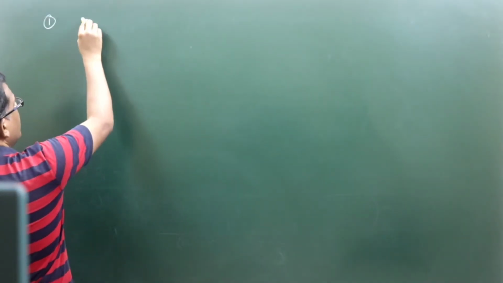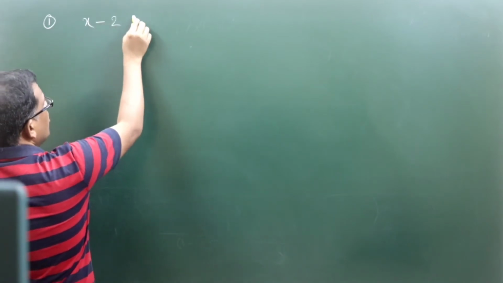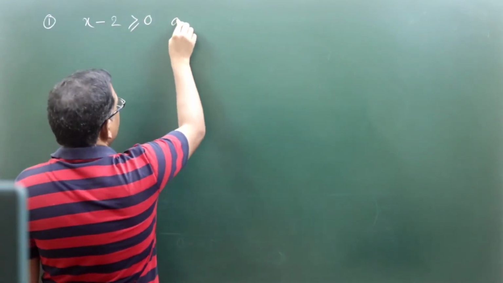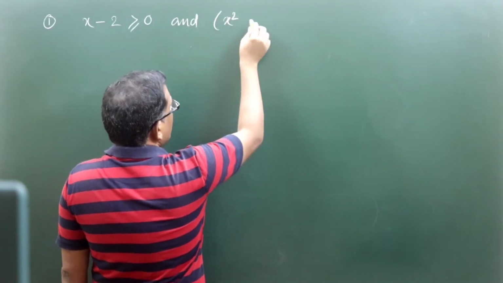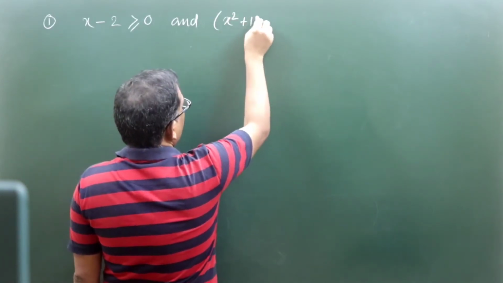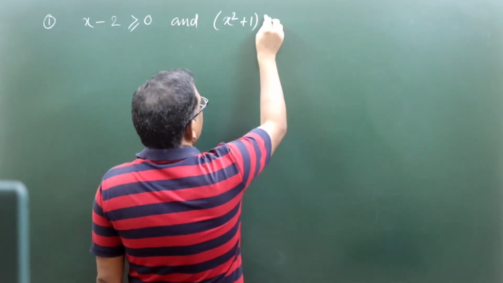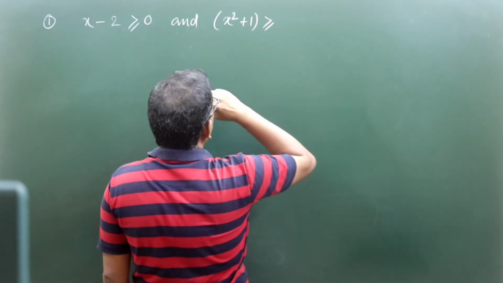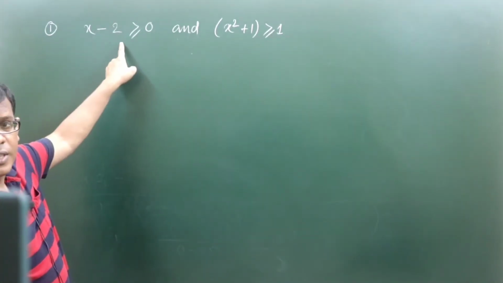First one will be x minus 2 greater than or equal to 0 and x square plus 1 greater than or equal to... what will be the answer of this first inequation?